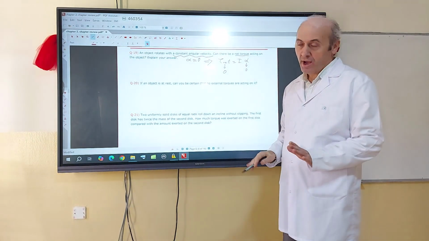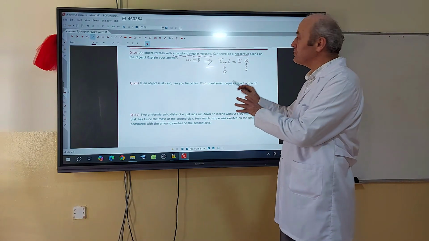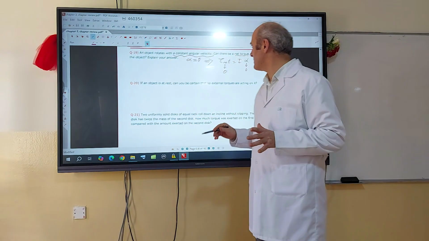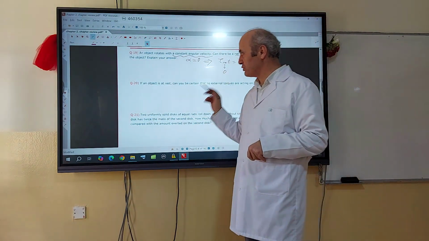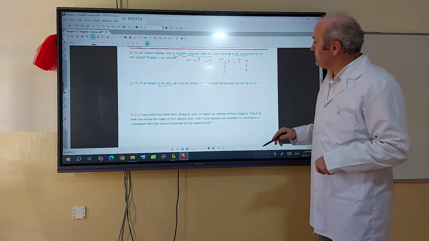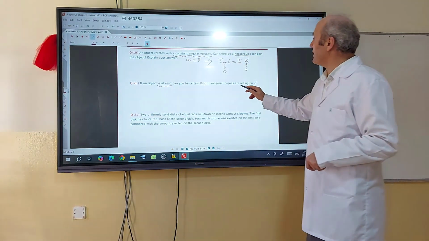There will be no net torque. Can there be a net torque acting on the object? No. There cannot be a net torque acting on the object. Net torque acting on the object must be equal to 0. Question number 20. If an object is at rest, can you be certain that no external torques are acting on the object?